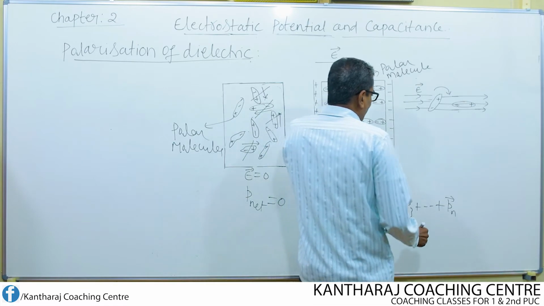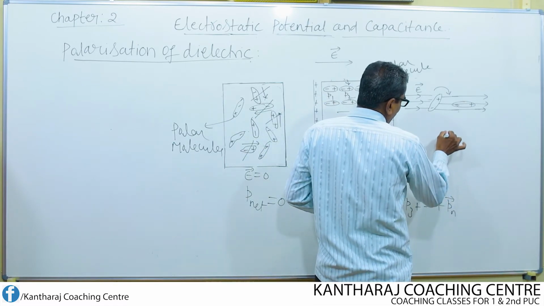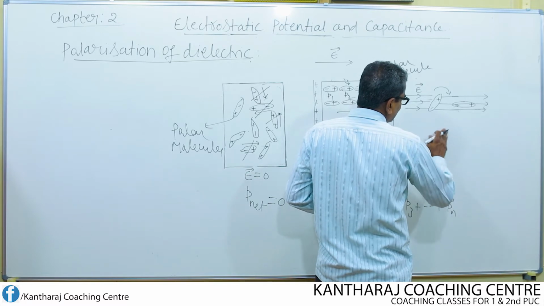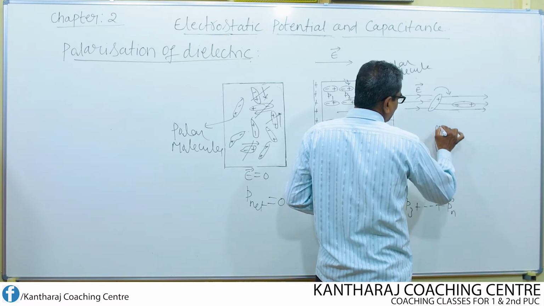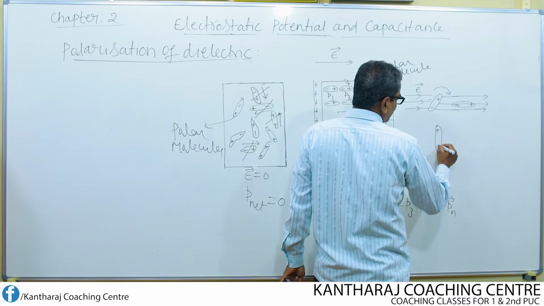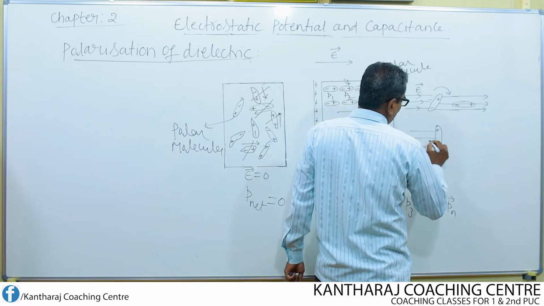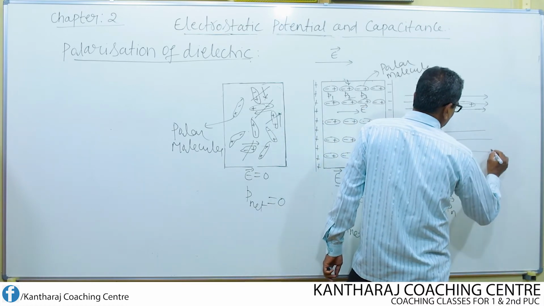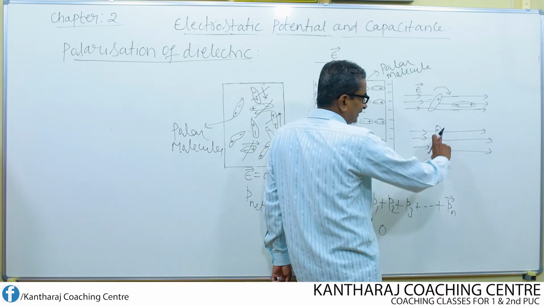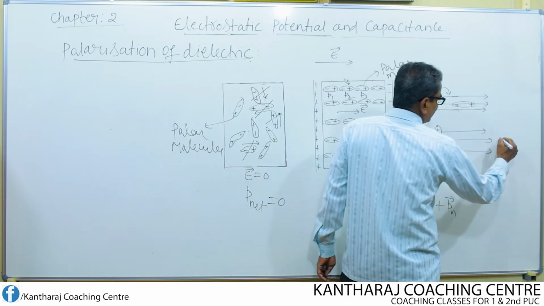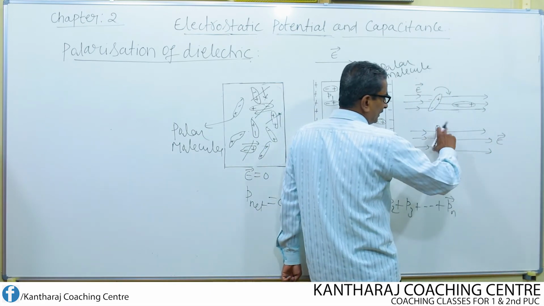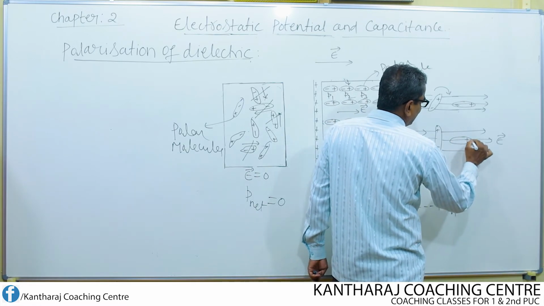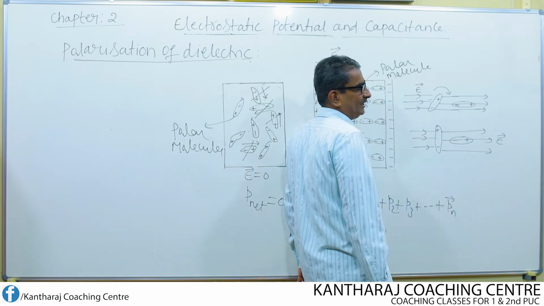Similarly, if there is another dipole arranged like this, say plus minus, after applying the electric field, once again torque acts on this. As a result of the torque, the dipole slowly rotates because of the electric field, and once again it aligns in the direction of electric field.